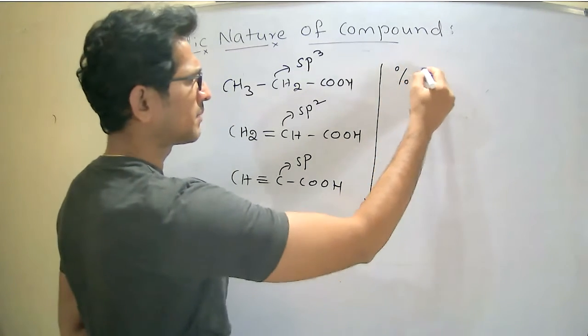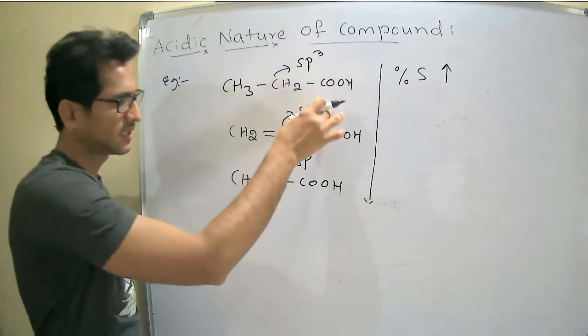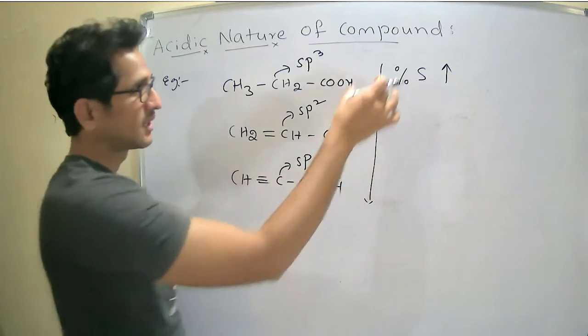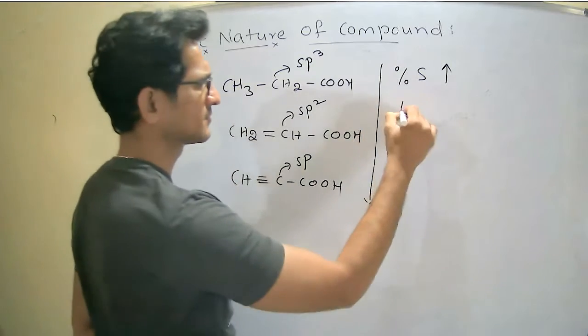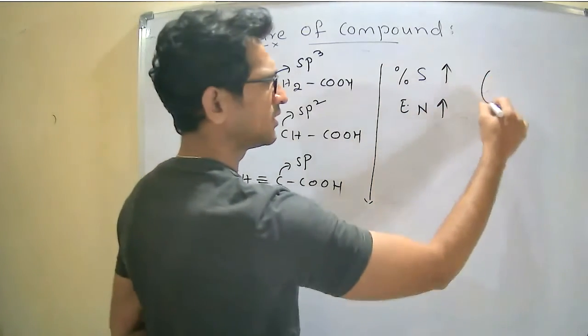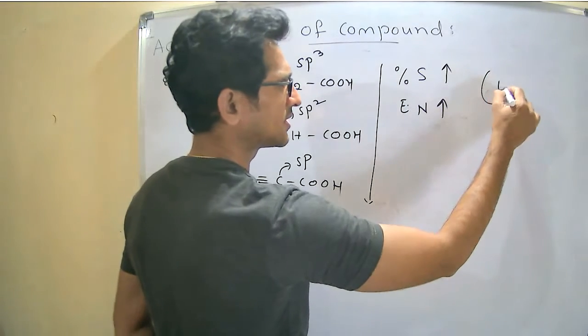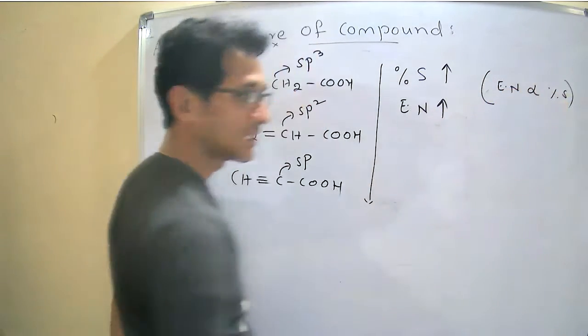From top to bottom, percentage of s character increases: 25, 33, 50. Therefore, electronegativity increases. We know that electronegativity is directly proportional to the percentage of s character.